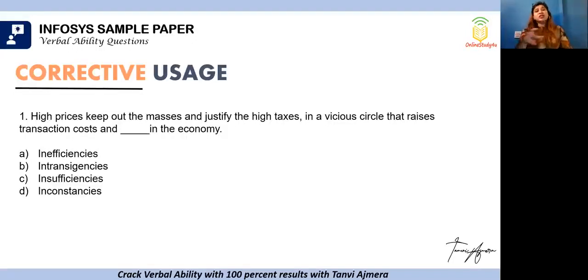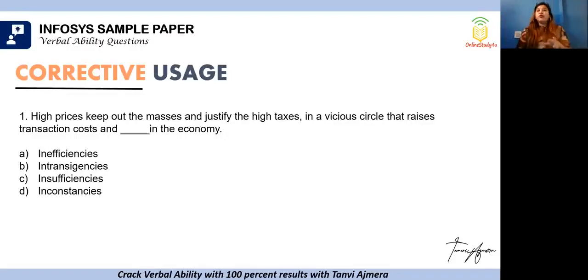Vicious circle is something which starts and you come back. So, we say lack of education leads to poverty. And we say if you are poor, you cannot afford education. So that's a vicious circle. You keep coming back to the same point. In a vicious circle, that raises transaction costs. So your cost of transaction is going up and dash in the economy. Now we are talking about a vicious circle, which is raising transaction costs. So we are hinting towards something which is not positive. So we already know that we are supposed to look at a negative word.